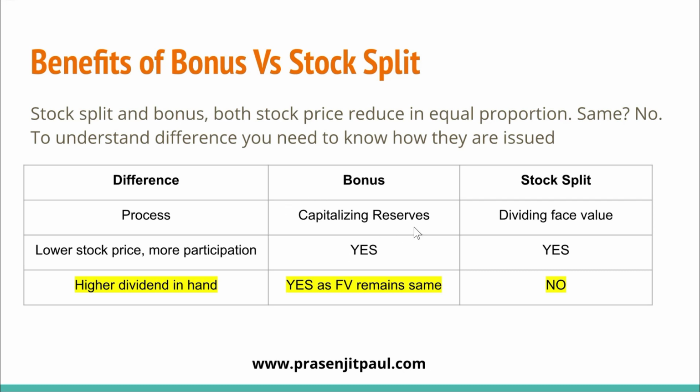So every year, if a company reports profit, the extra profit accumulates into reserves. A company can then utilize reserves in many ways. They can expand their business, they can share dividends with the shareholders, and they can also issue bonus. So when a bonus is issued, the company is simply utilizing its reserves, or in simple terms, its accumulated profit over the years.